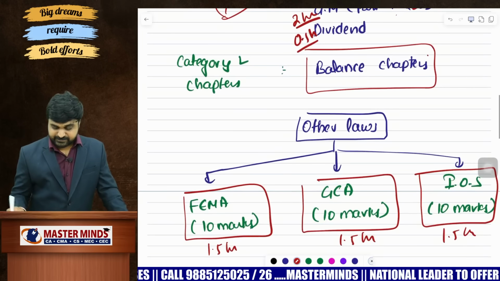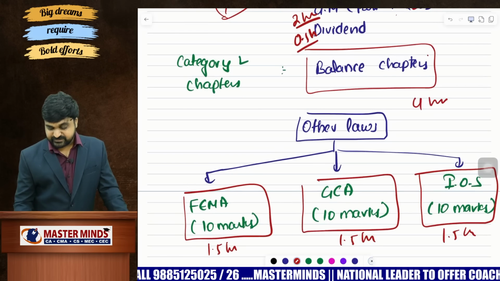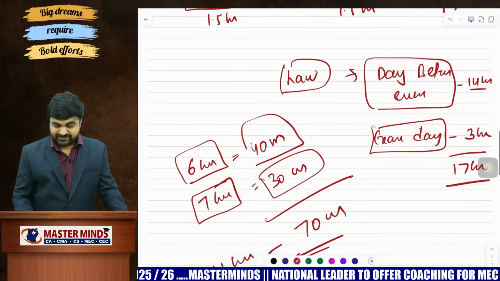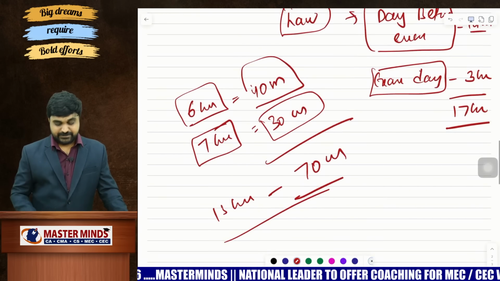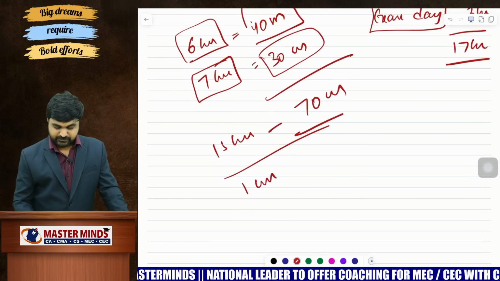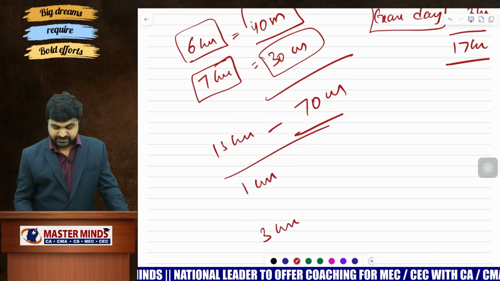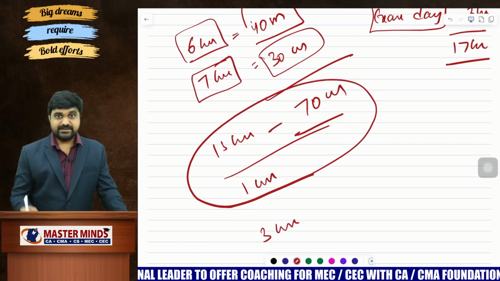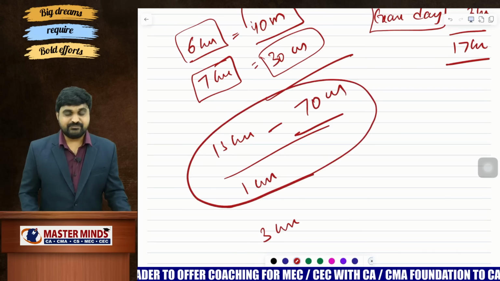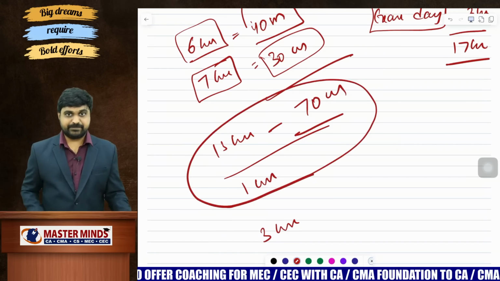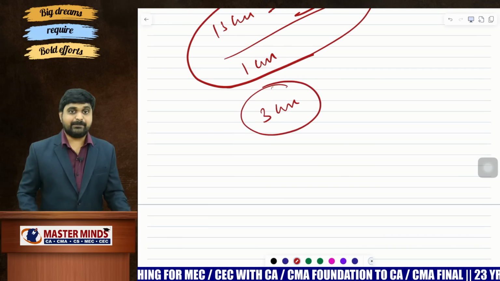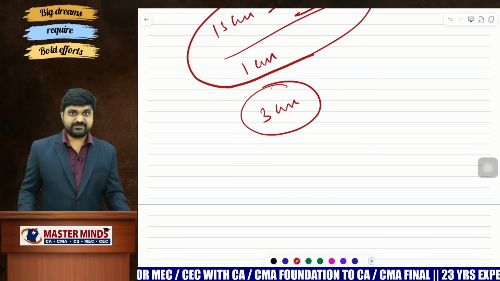So for balance chapters, allocate 4 hours of time. So 1 hour should be given on the day before exam, and balance hours need to be given on the exam day. So 1 hour day before and balance 3 hours on exam day. That means on day before exam, you need to spend 14 hours, 13 hours to get 70 marks and extra 1 hour for other chapters. On day of exam, you need to spend 3 hours in order to complete balance chapters.